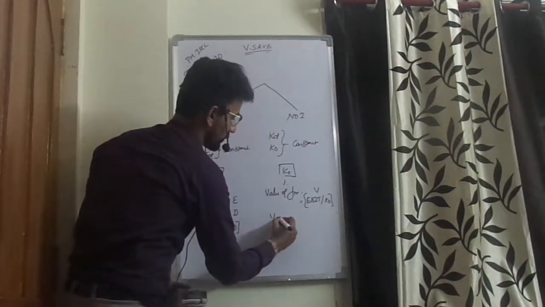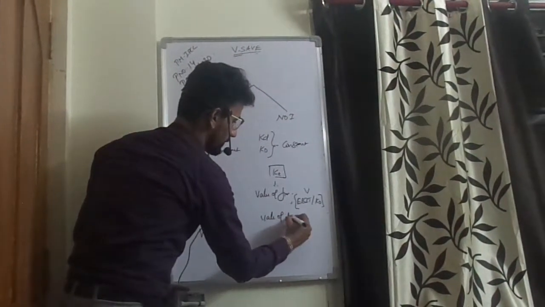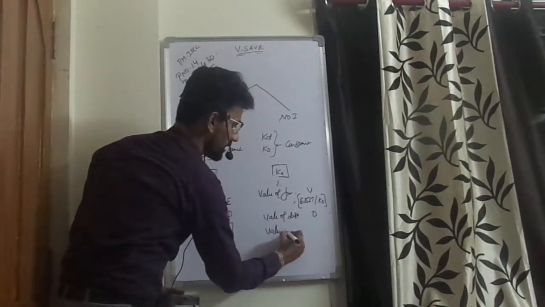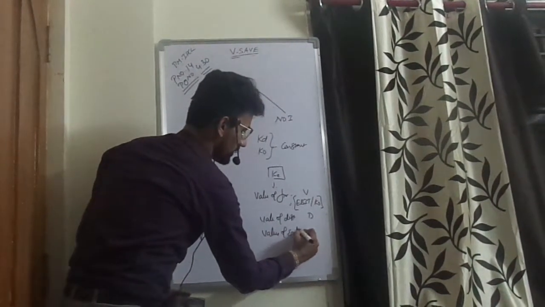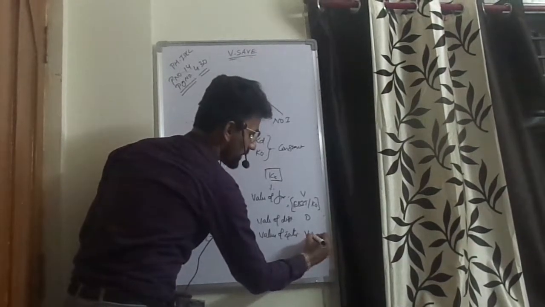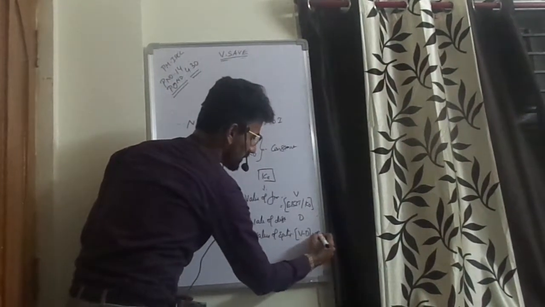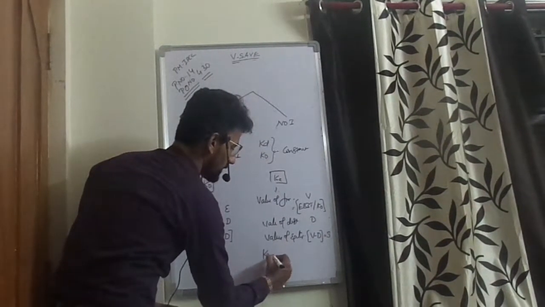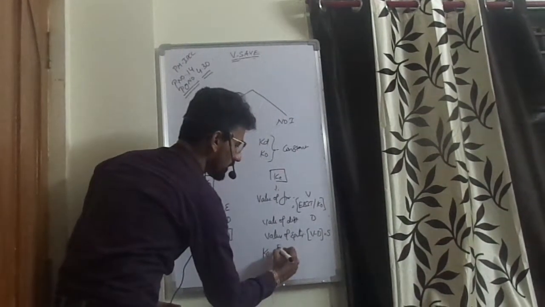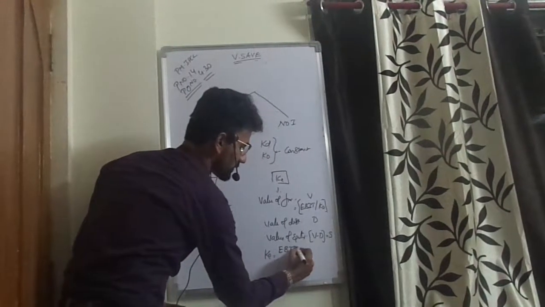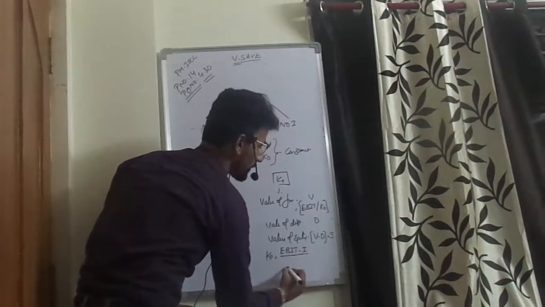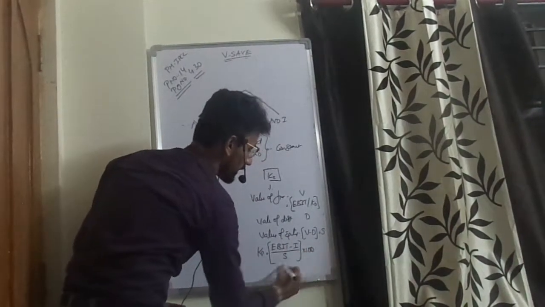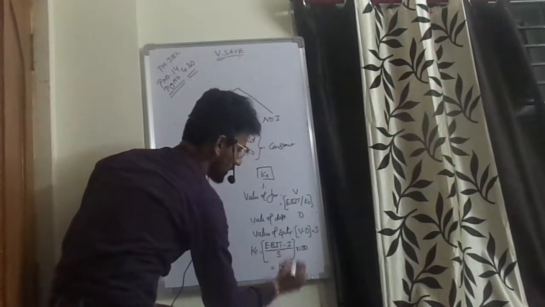Then we should compute value of debt, which will be given in the question. Then value of equity, which is V minus D. The minute you compute value of equity, you should apply the formula, which is earnings before interest and tax minus interest divided by value of equity into 100. You will get cost of equity.